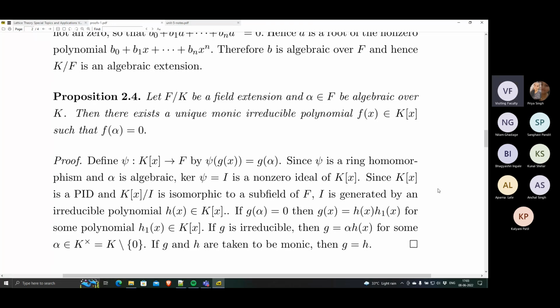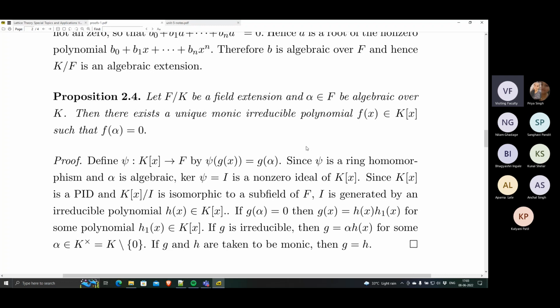Okay, so in summary, for any algebraic element, if you take the corresponding evaluation map, the homomorphism defined on the polynomial ring where every polynomial is evaluated at that algebraic element, it's a ring homomorphism. But since it's an algebraic element, there is at least one non-zero polynomial which evaluates to 0 at the point.